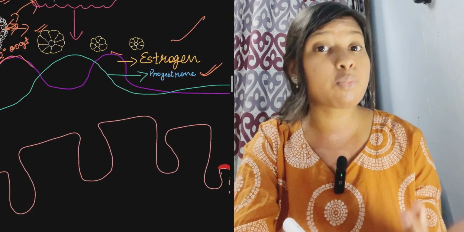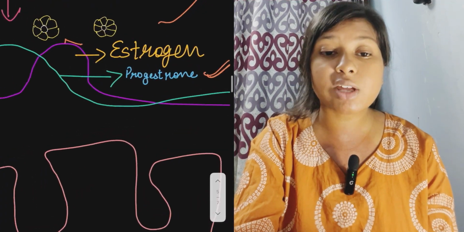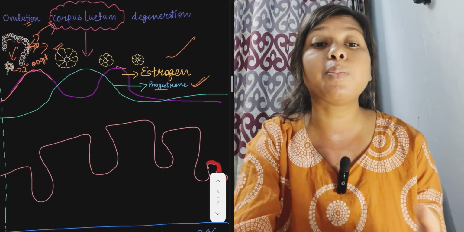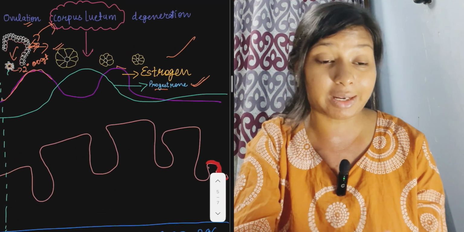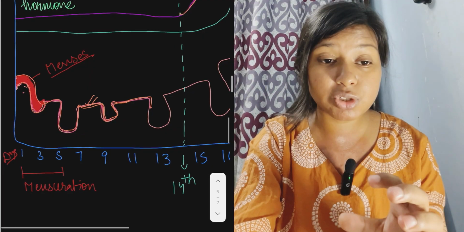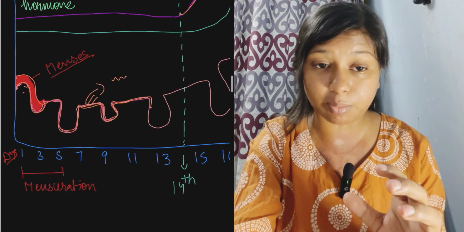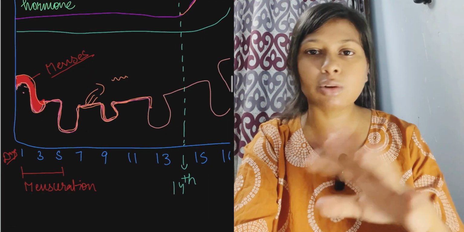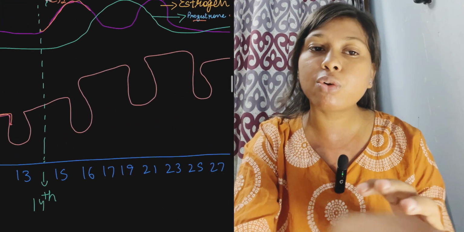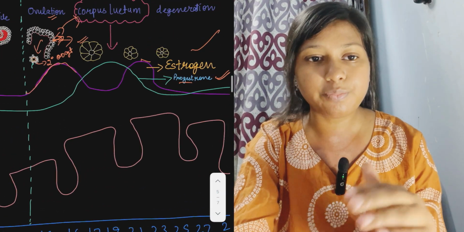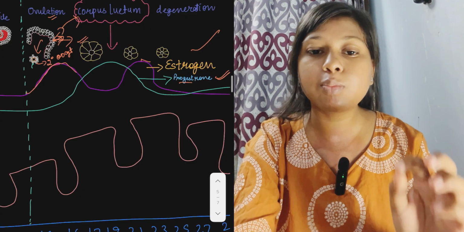Now what is the role of the progesterone hormone? Progesterone helps in the reformation of the endometrium, the thickening of the endometrium lining. During menstruation this endometrium lining gets disrupted, releasing blood flow. After that, progesterone is released after ovulation. The corpus luteum releases the progesterone.